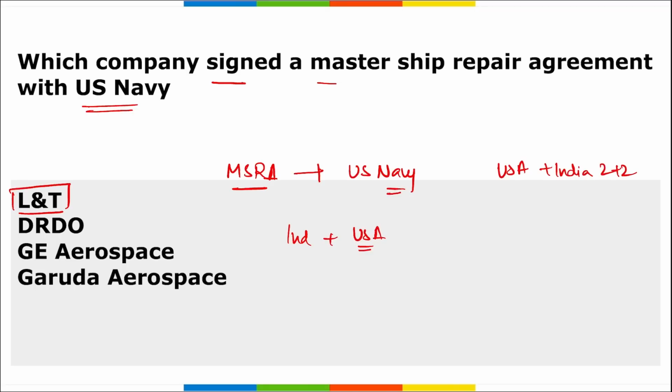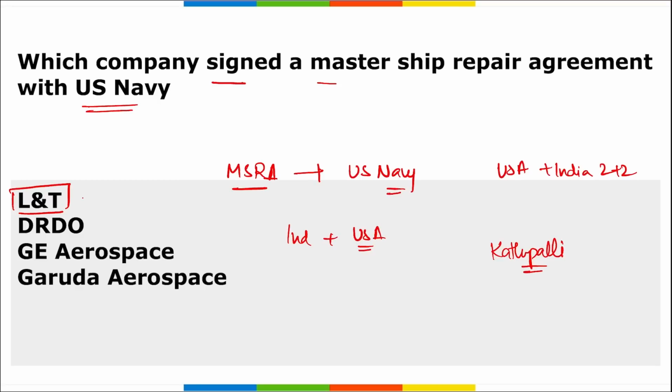Then L&T has a state of the art shipyard near Chennai, Tamil Nadu, and it is one of the major nodes in the southern defense corridor. Apart from this, the Kattupalli shipyard is the state of the art shipyard of L&T near Chennai, Tamil Nadu. This Kattupalli shipyard is equipped with heavy shift lift, multiple dry berths and wet berths to concurrently enable the building of new ships and undertaking the repairs of older ships.